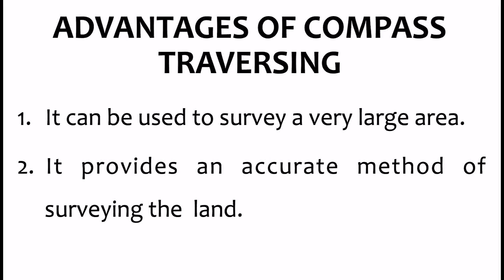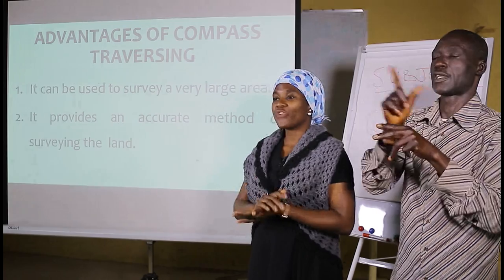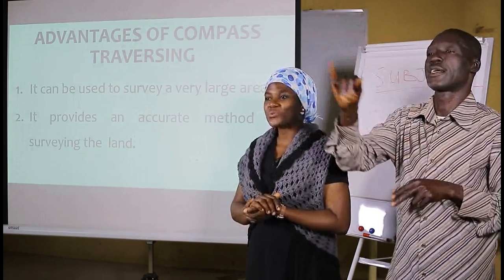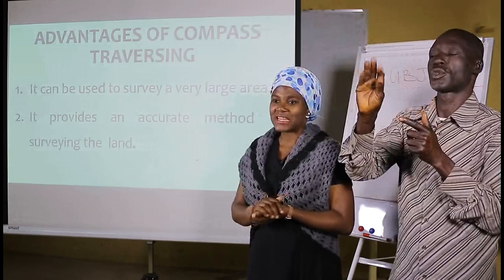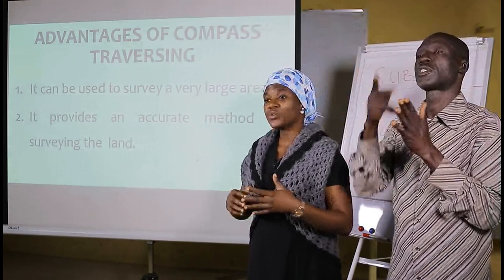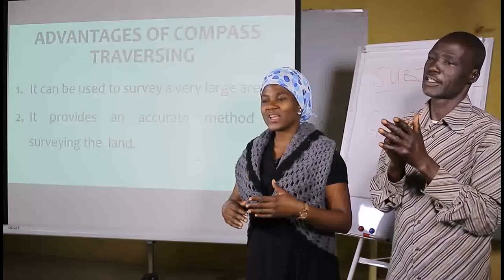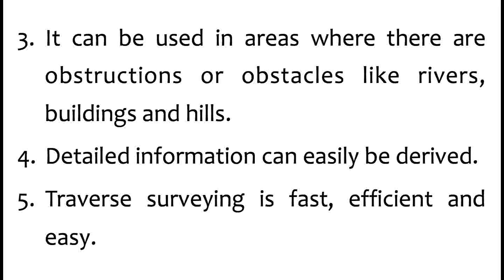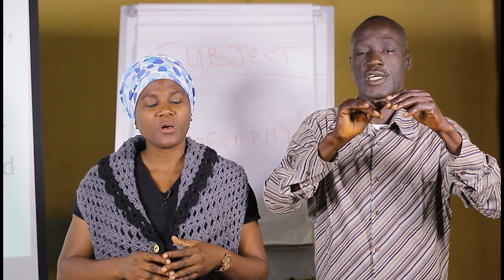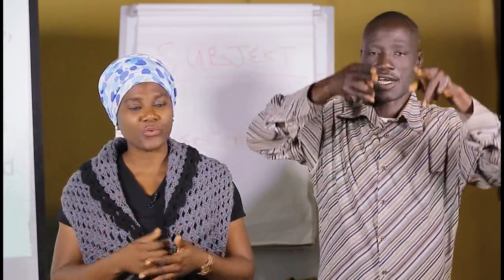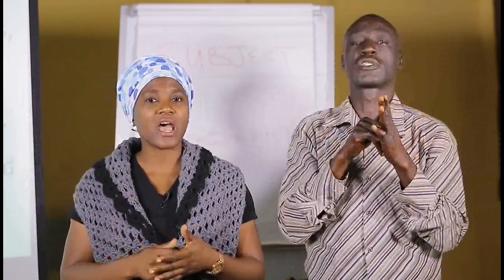Number 2, it provides an accurate method of surveying the land. When we're surveying a land, it is best to use a compass traversing because it gives you accurate measurements. The measurements are very realistic. Number 3, it can be used in areas where there are obstructions or obstacles like rivers, buildings, and hills. Because of the high grade of the equipment that is used, you can use it in areas that have obstructions. So there's no problem with that.